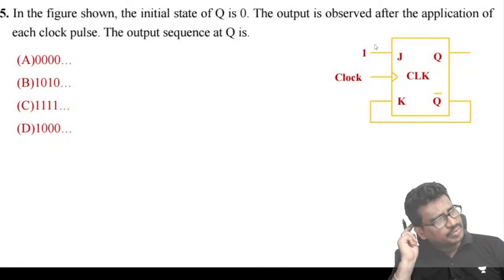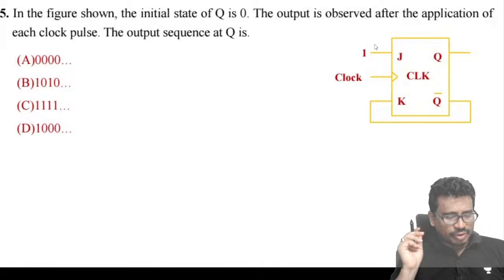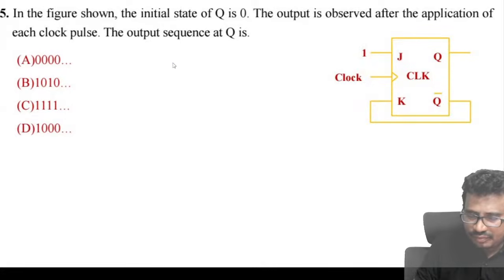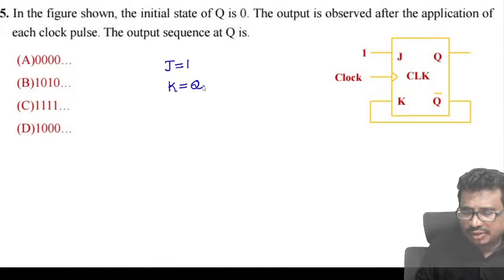Is it a toggle mode? No, here it is not a toggle mode. Toggle mode means, in this case, if the J value is given 1, the K value should be given from Q. Then this will be a toggle mode.